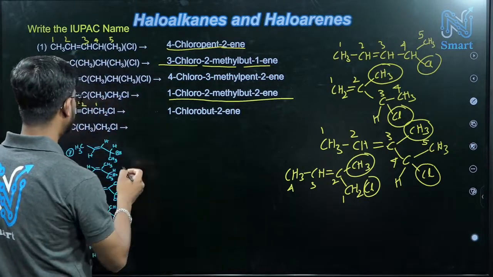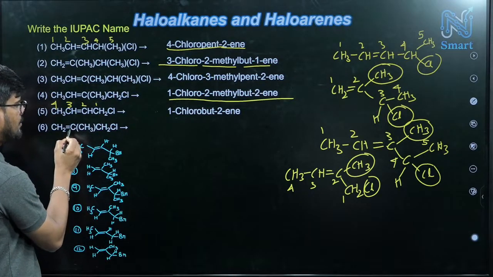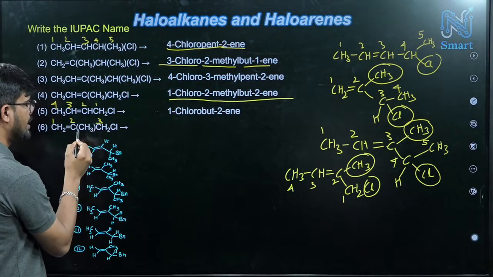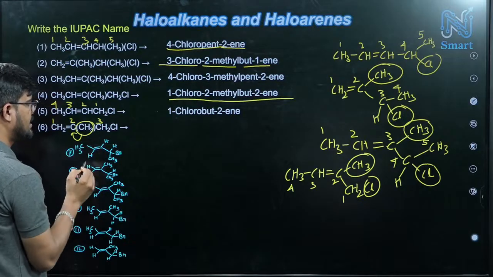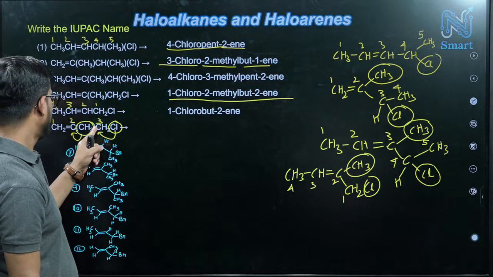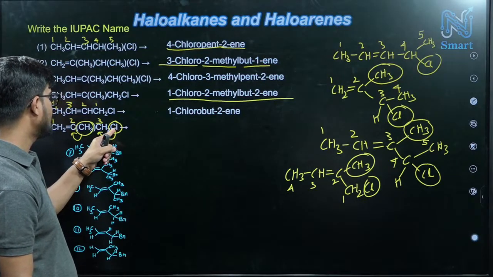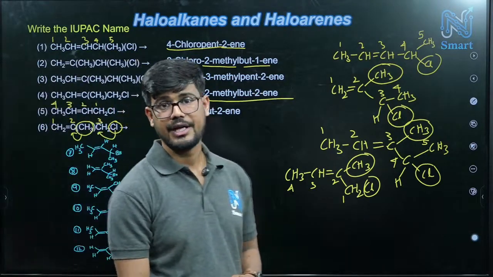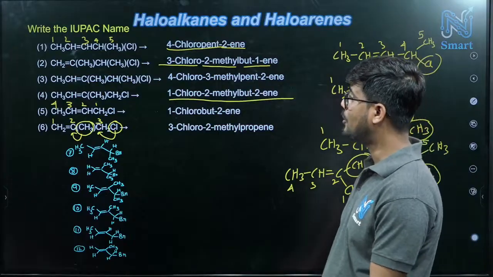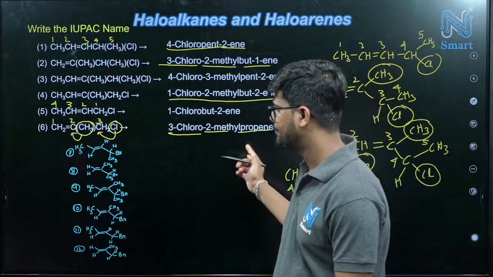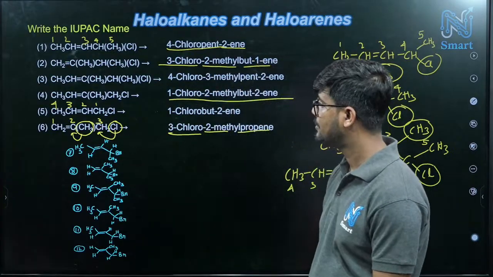Achha, next one, just check. Let's draw the structure. This first carbon is having a double bond, and here 1, 2, the second carbon is having a double bond. 1, 2, 3, and this is our substituent on this carbon, and this is our substituent on this carbon, right? So what will be its name? 3 chloro, 2 methyl, prop 1 ene, right? Prop 1 ene or propene. So 3 chloro, 2 methyl, prop 1 ene or propene. Okay, so this is our name.